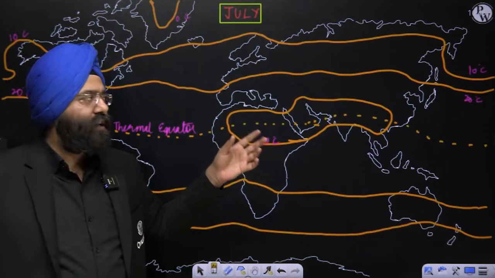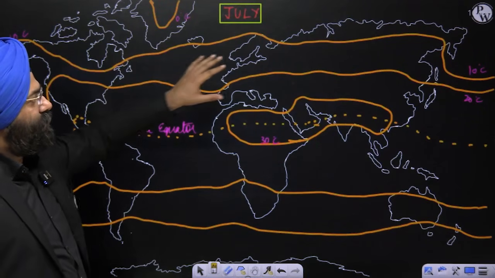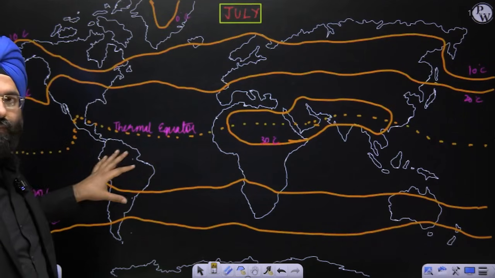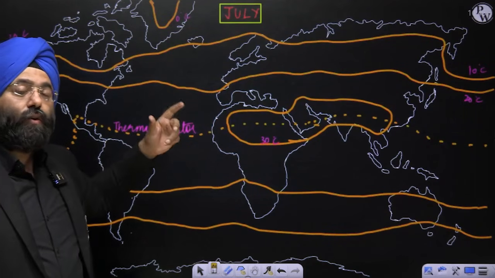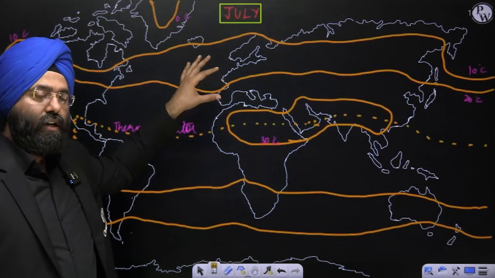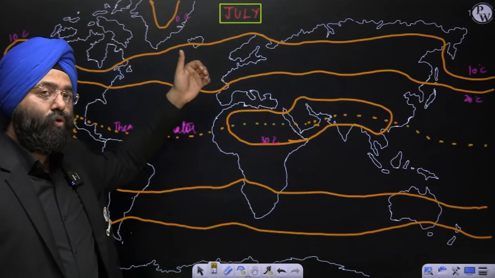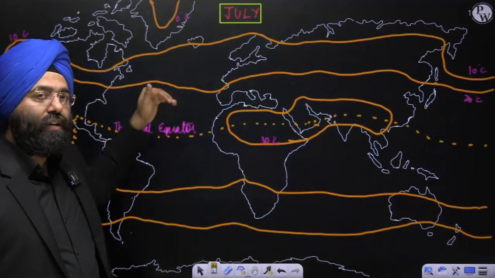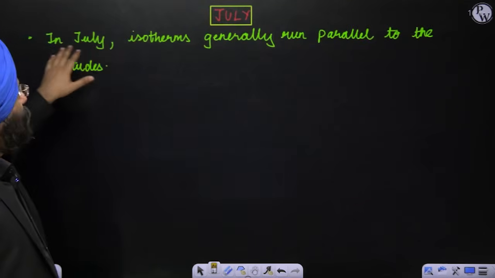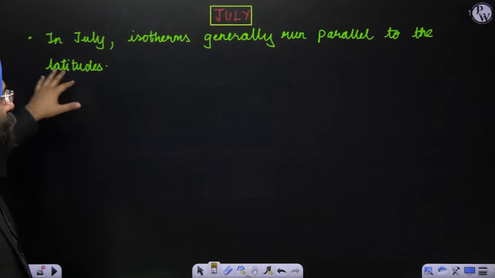Already heat is over here, that means 10 degrees, 20 degrees. So it is almost parallel. In the month of January, the northern hemisphere is very cold, so the effect of the Gulf Stream is more pronounced. That leads to more deviation, which would otherwise not have taken place. That is why in July the isotherms generally run parallel to the latitudes.